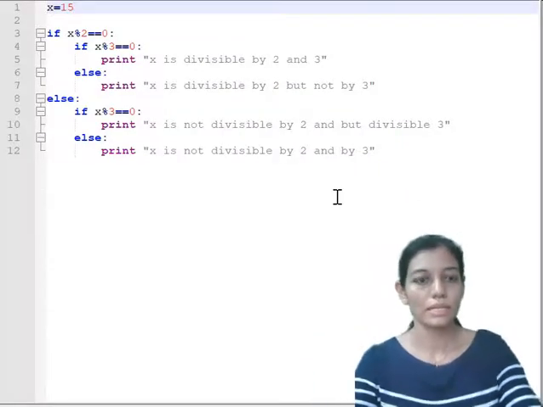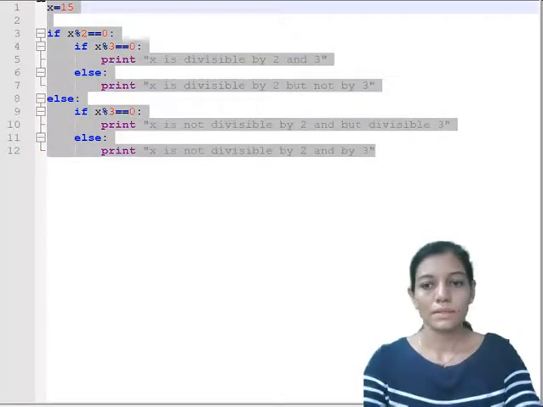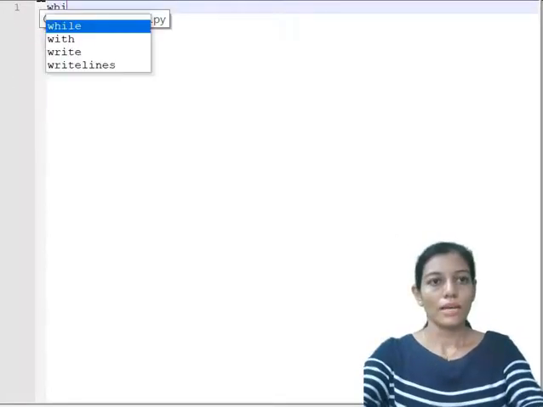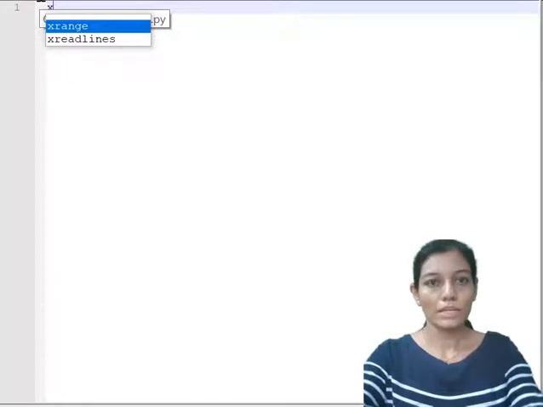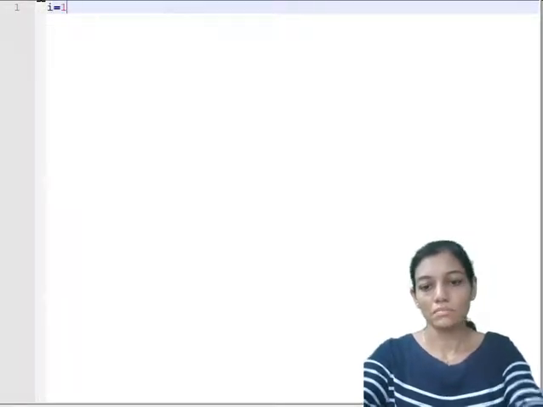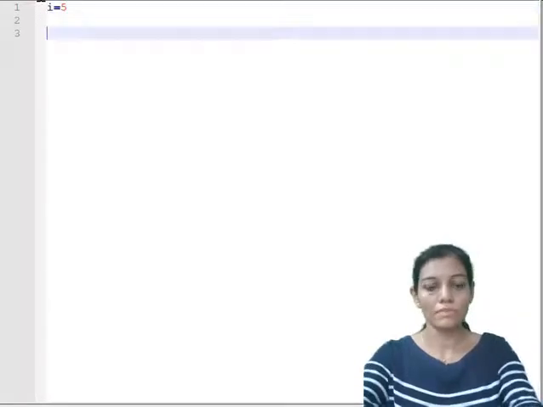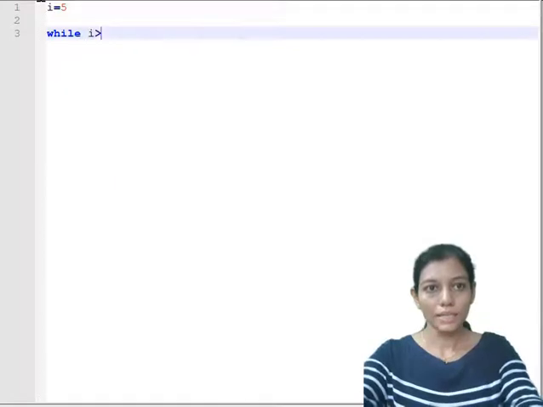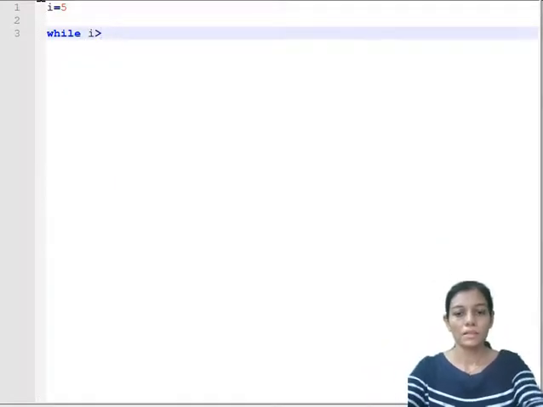Okay, let's clean the code. So while, suppose here I am declaring one variable i, it is an iteration variable. Okay, let us store it with 5. While i is greater than 10.